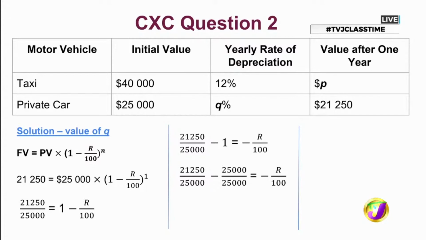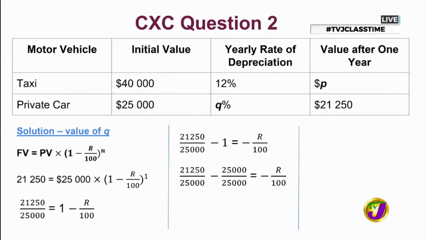From the initial discussion, we said that that 1 is actually the whole of the initial value, or the present value. And the present value in this case is 25,000. So representing our 1, it's 25,000 divided by 25,000. So that's representing the 1 whole. Yes, it is. All right.